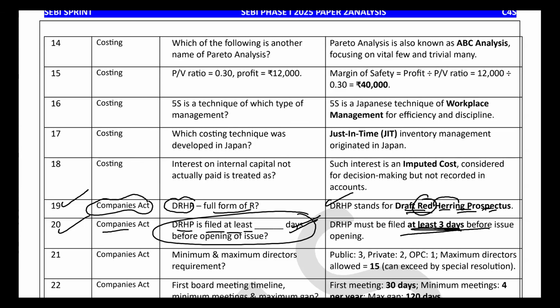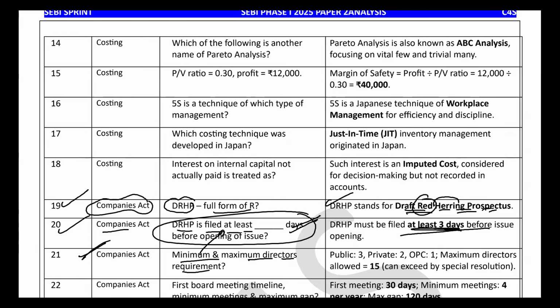The 21st question is about minimum and maximum directors requirement. This question was also easy. It was from the topic prospectus and allotment of securities, chapter 3.